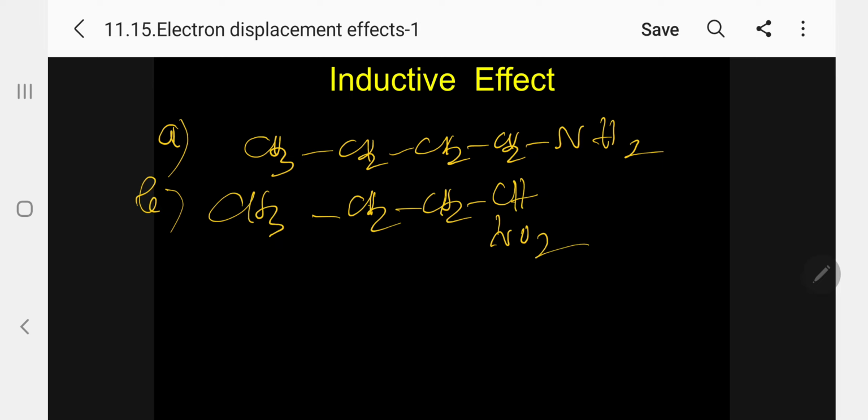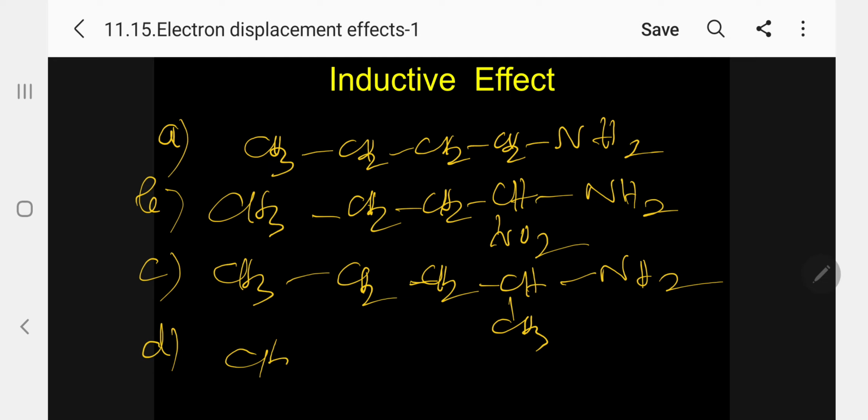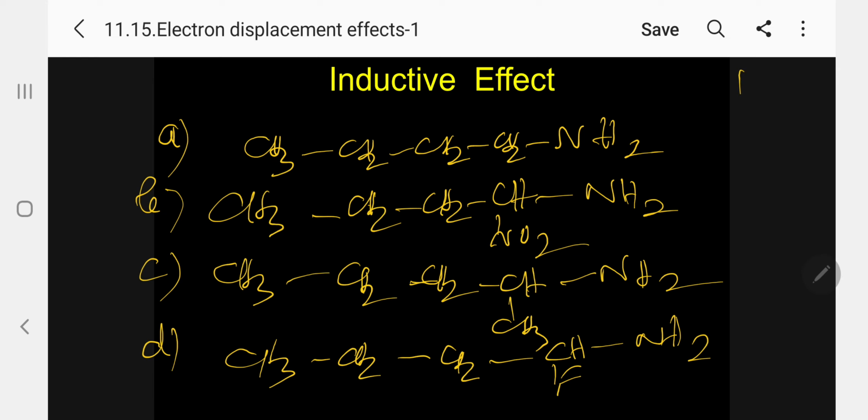And C is CH3CH2CH2CH3NH2, and D is CH3CH2CH2 then CH of NH2. Again, 4 questions I can ask here.